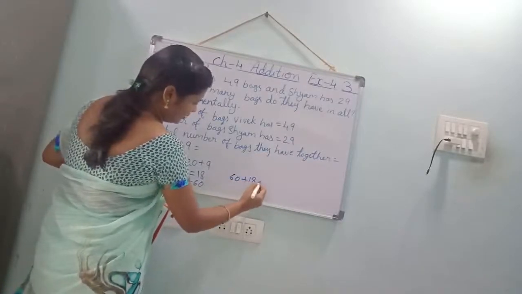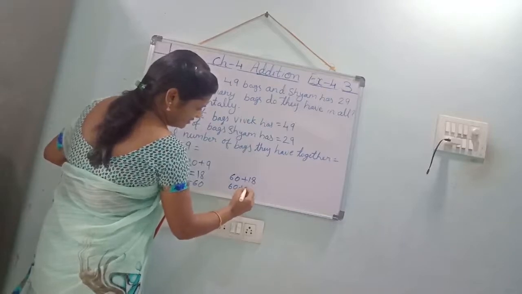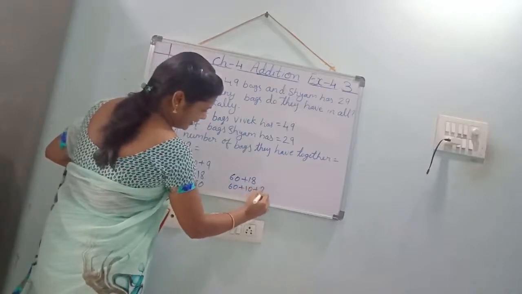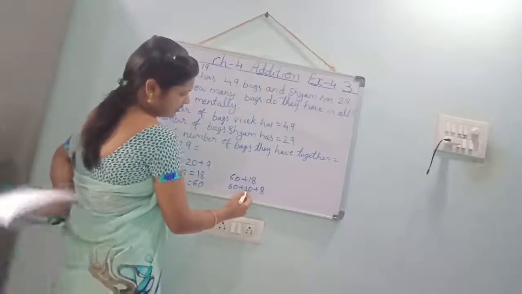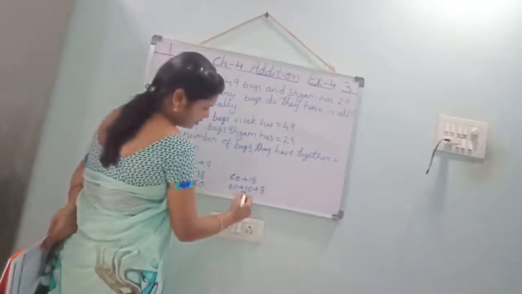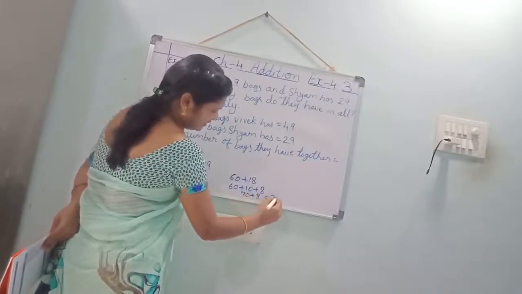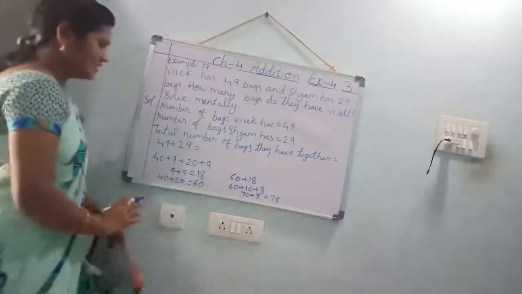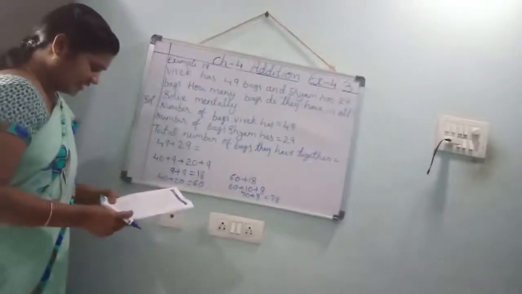Again you should regroup this. See, 60 plus 18 means what? 10 plus 8. Yes. 60 plus 10 is equal to 70 plus 8. 78. What is that answer? 78 is the answer. Yes, children.